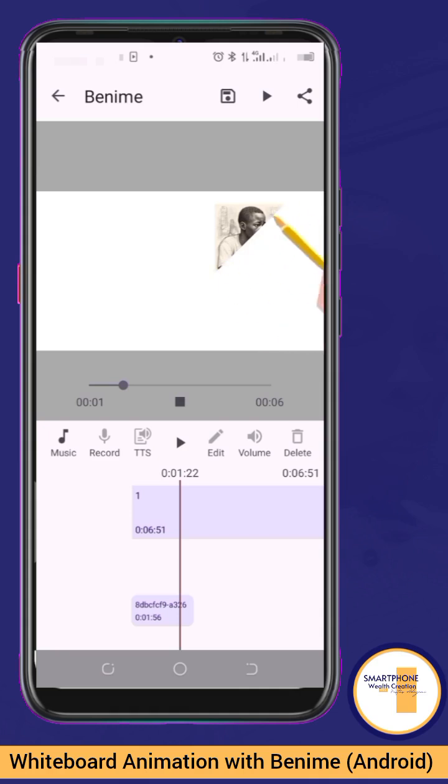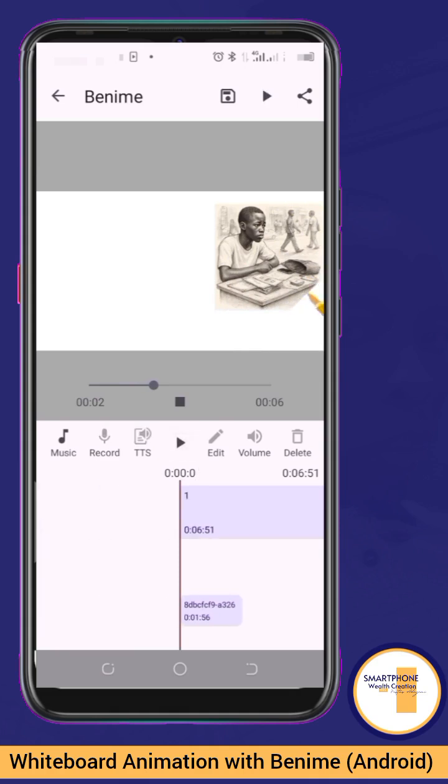Remember, text to speech is just an option out of many options. You can decide not to use text to speech. You can decide to use what? Music, do your own direct recording, and still leverage on text to speech. So that's that about that.